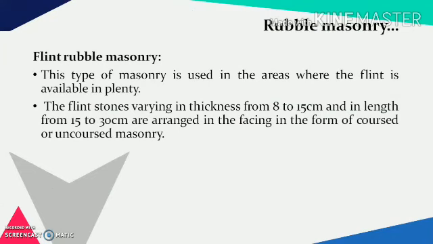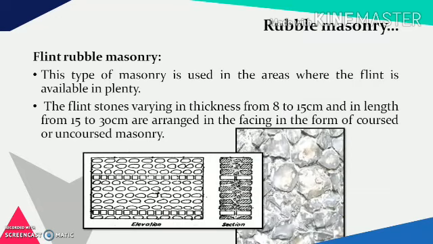Then the flint rubble masonry. Flint is a type of sedimentary rock which is crystalline in nature. This type of masonry is used in the area where the flint is available in plenty. This has comparatively much better appearance. The flint stones, varying in thickness of 8 to 15 cm, in height from 15 to 30 cm, are arranged in the facing in the form of coursed or uncoursed rubble masonry. This is the picture or the elevation of the flint rubble masonry.